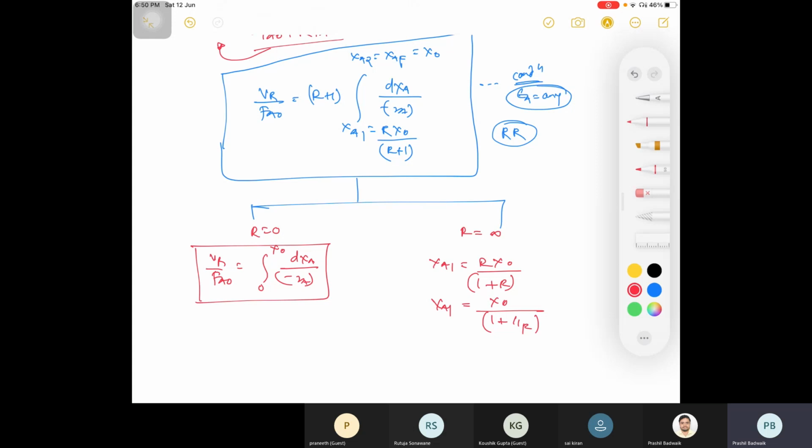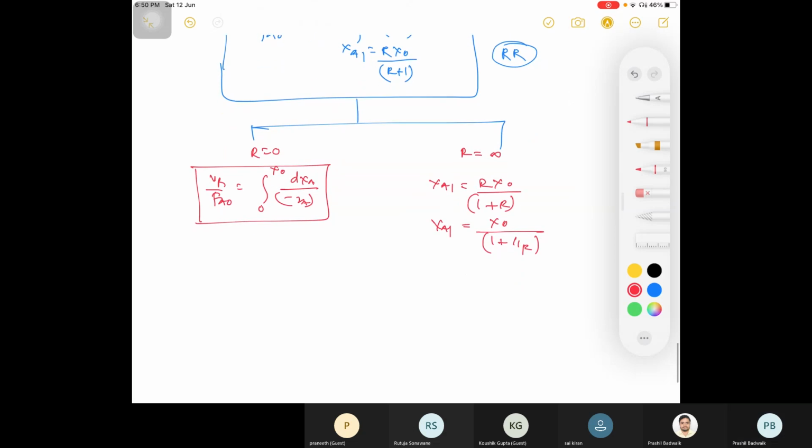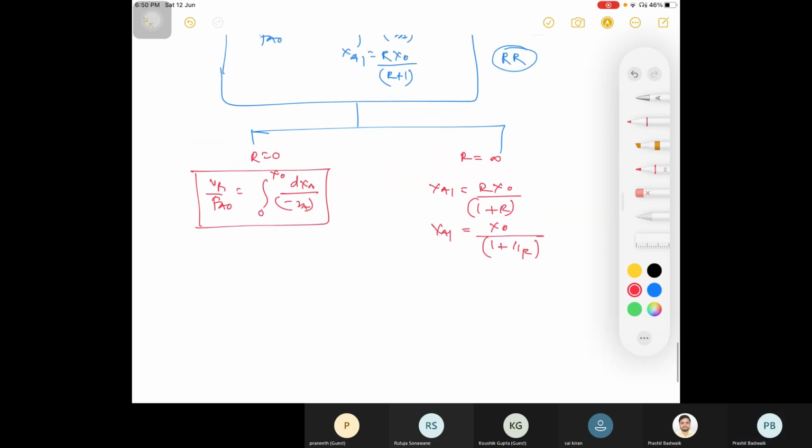And please tell me what can you imagine from the values of XA1 here and your x naught. Please substitute. They are equal. Right? And when they are equal... when are they equal? In an MFR. Right, what is the condition for CSTR? Where your inside concentration is the same concentration, right? What I am saying about MFR here, when your inlet concentration is CA1 not